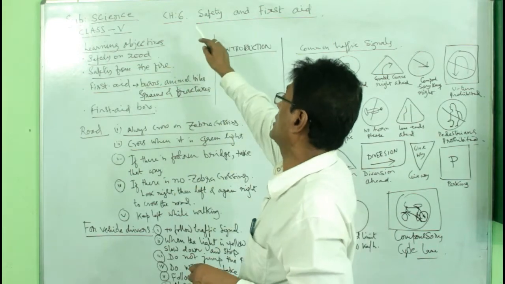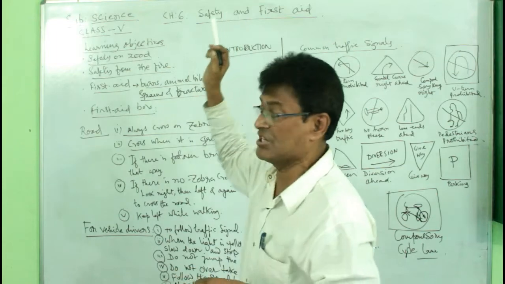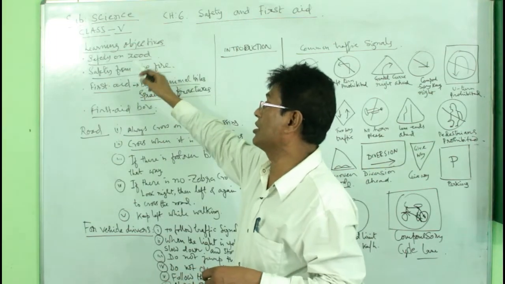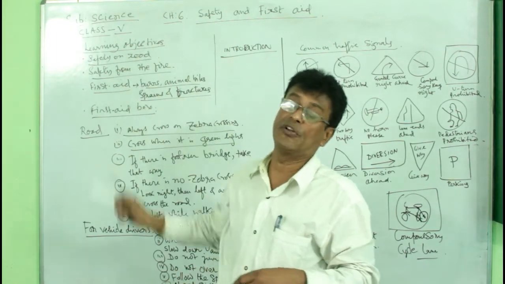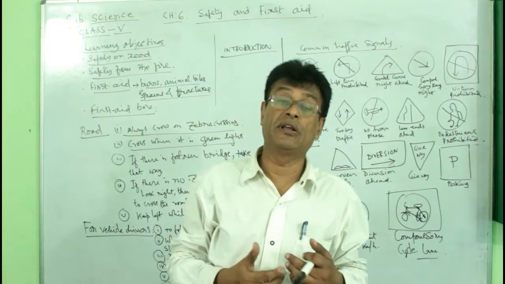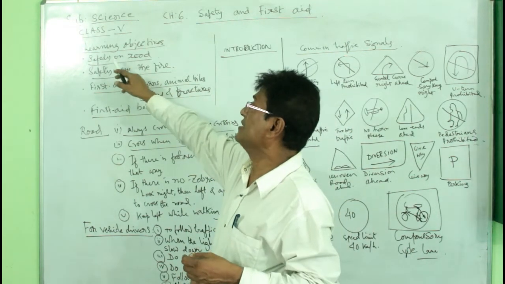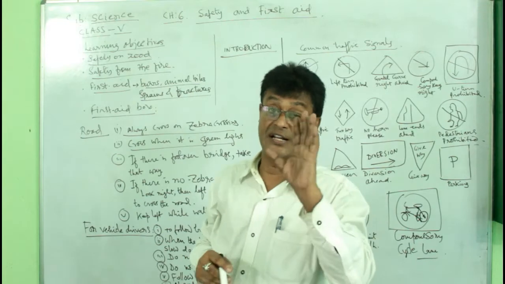What are we going to study here? Safety and first aid is the chapter. Your learning objectives begin with safety on the road. Children, you walk on the road, all the people walk on the road. And what will be their safety rules? That is safety on the road.